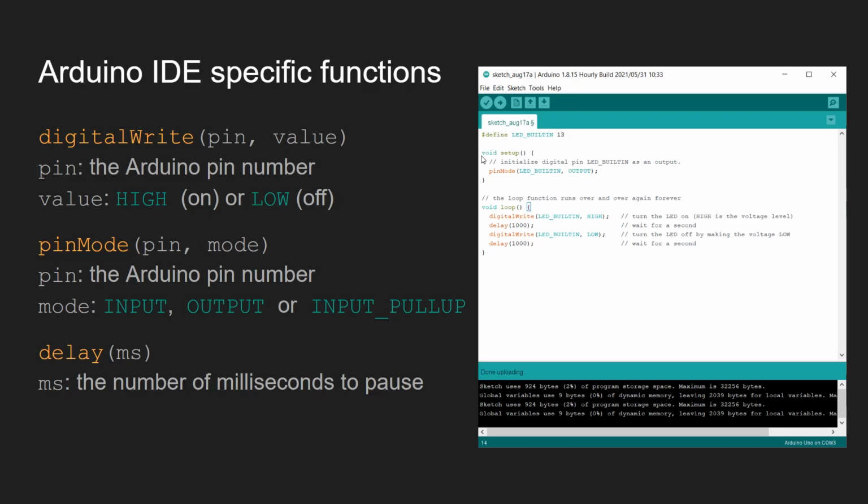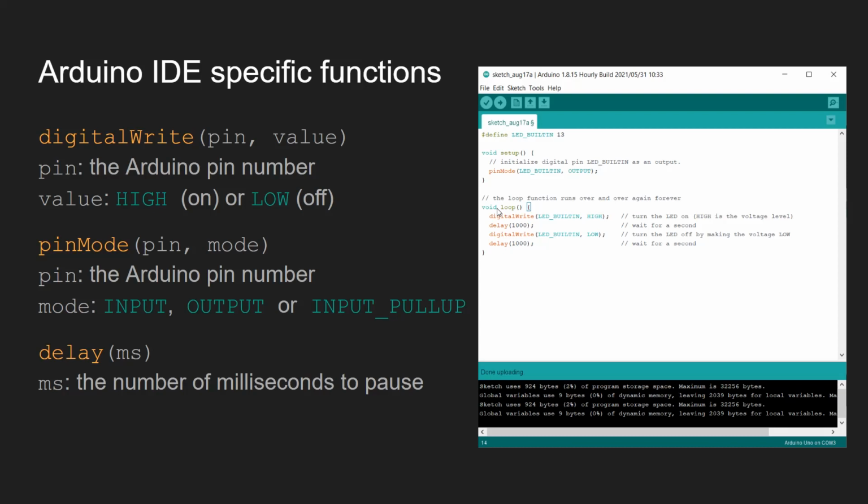Then you start the code with void setup, and in the void setup you first of all describe what kind of mode you want your pin to take on. In this case we want to set pin 13, the LED_BUILTIN, as an output, because in this example we have connected an LED light to pin number 13, and we want to have the light blink on and off with a delay of 1 second, or in this case 1000 milliseconds.